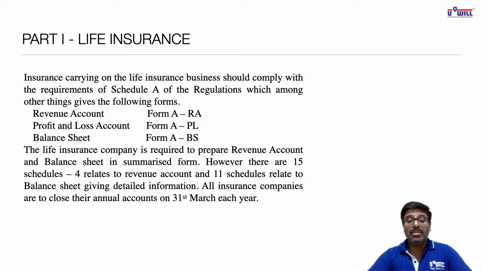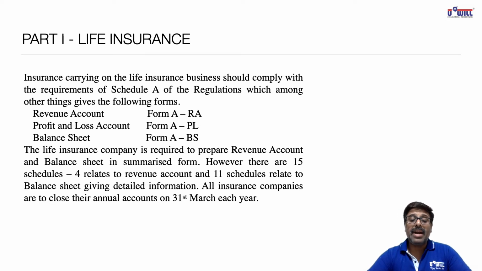Insurers carrying on life insurance business should comply with the requirements of Schedule A of the regulations, which, among other things, gives the following forms. For life insurance companies, there is Schedule A. For general insurance companies, there is Schedule B.